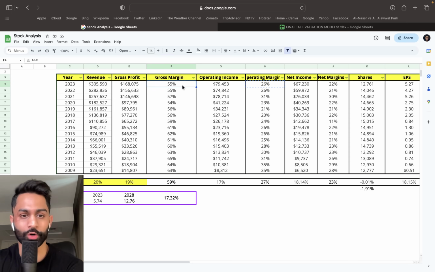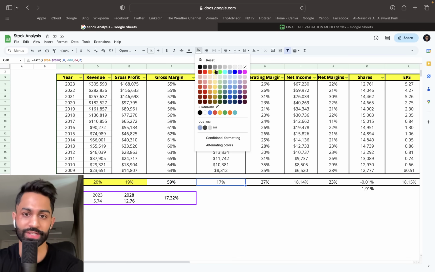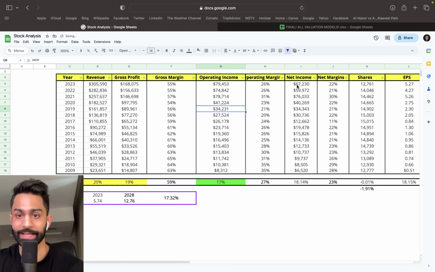In 2023, these are all expectations. So, of course, revenue is expected to be just over $305 billion with gross profits of about $168 billion. Operating income just a little bit under $80 billion expected, 26% margin. That's also grown at over 17% for the business. Net income at just over $67 billion. We're going to be using this number. It's really important to keep this one in mind because we're going to be plugging it into our analysis to better understand what the future looks like for Google, right?